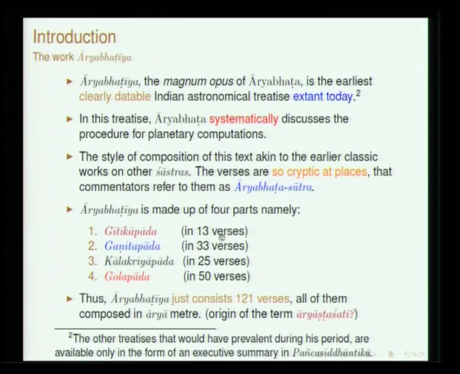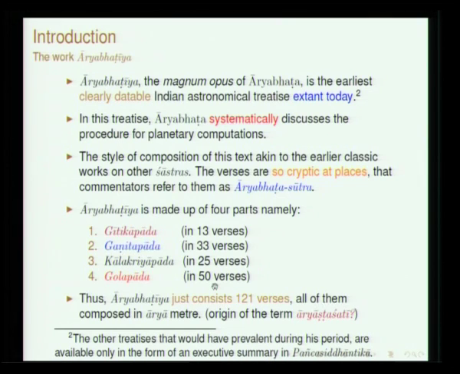Geetika pada contains 13 verses, Ganita pada 33 verses, Kalakriya pada 25, Gola pada 50 verses. In all, we find 121 verses composed in Arya meter, which make up the text Aryabhatiya.